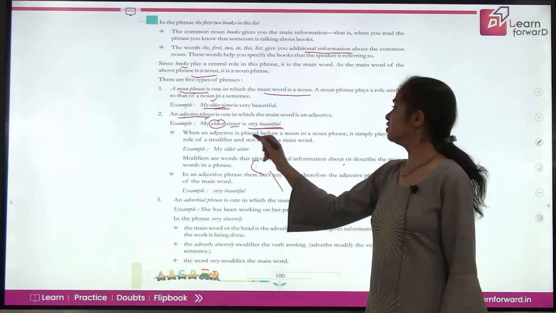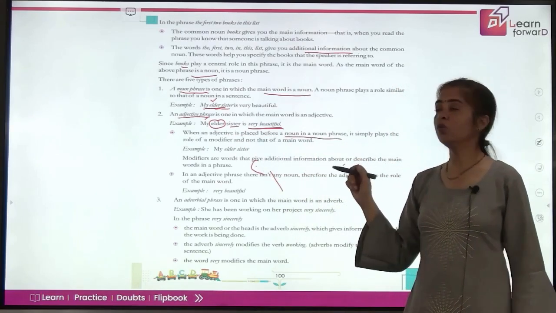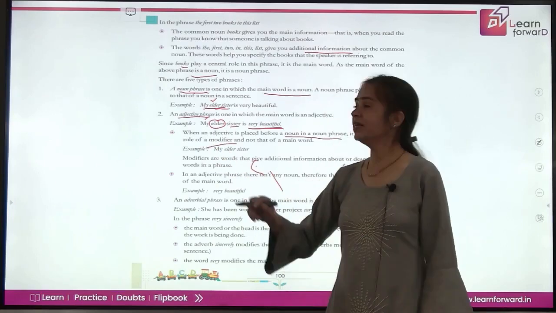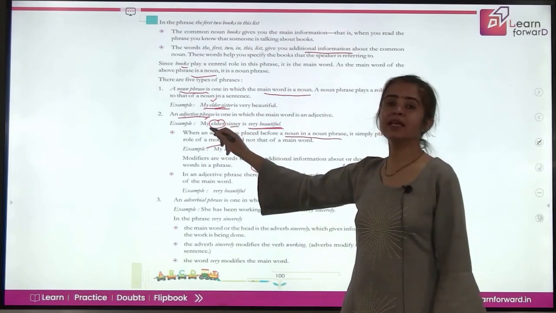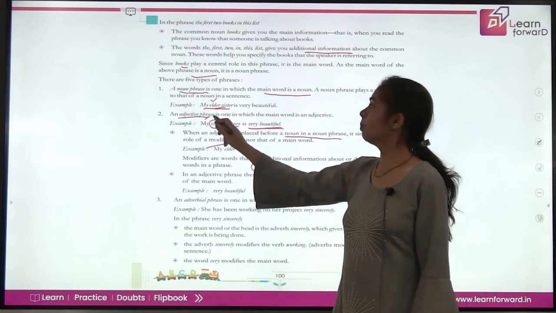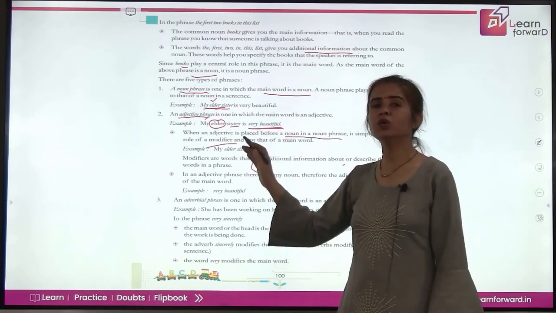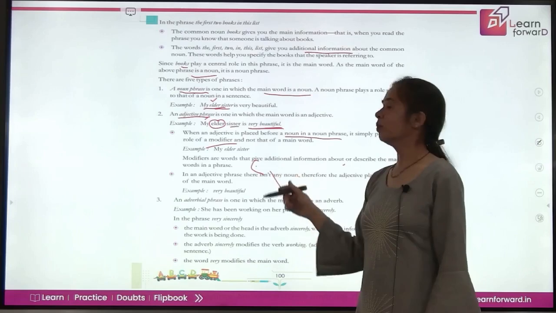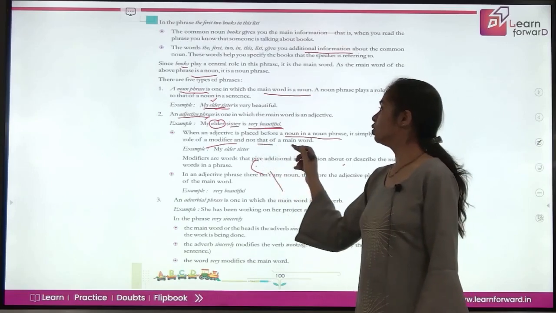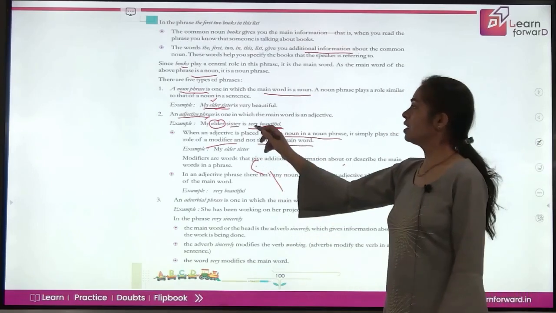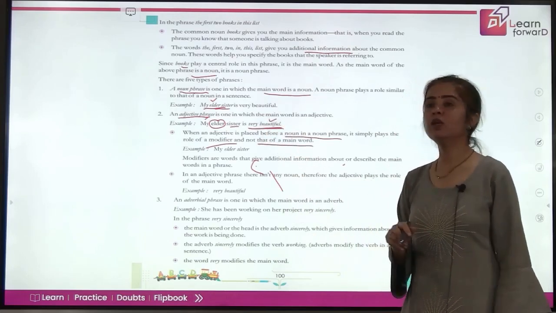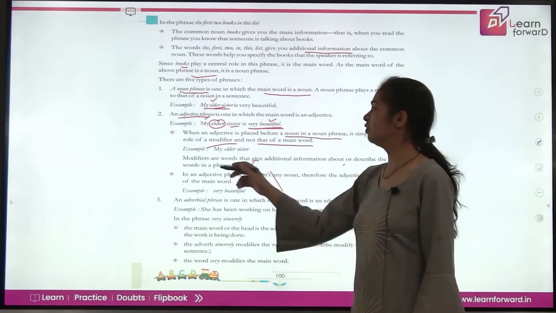When an adjective is placed before a noun in a noun phrase, it is simply a modifier there, right? Just like I told you here, elder is an adjective, but because it is a part of your noun phrase, it is only a modifier there. It is only giving you additional information about sister, but it is not the main word. Now in case of adjective phrase, beautiful is the main word here. So this is your adjective phrase.